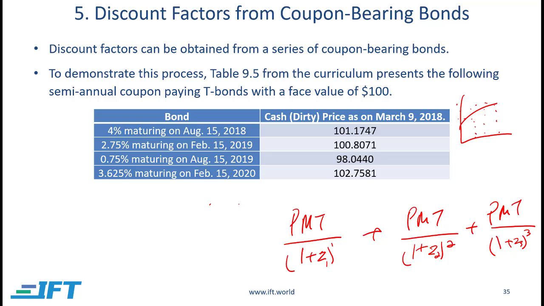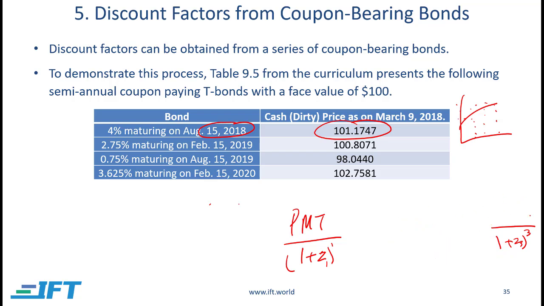So if we're going to work backwards and calculate, for example, if I take this bond, it doesn't have a second year or a third year cash flow. It's maturing within a year, in 2018. So I can just erase the second year cash flow and the third year cash flow, and I can say, okay, this is going to give me back a face value of 100, right? And it's going to give me my coupon of 4%, but it's semi-annual. All of these are semi-annual.